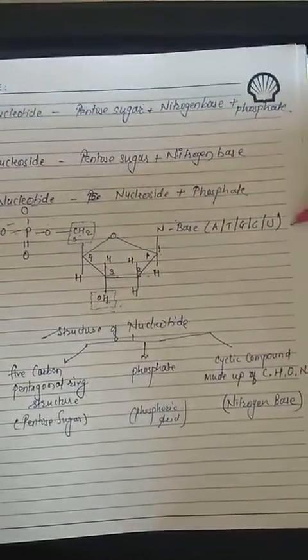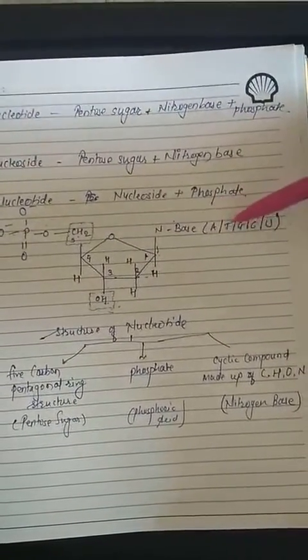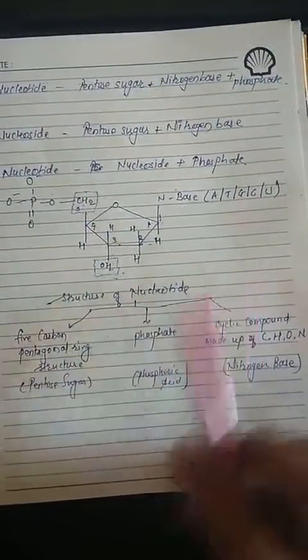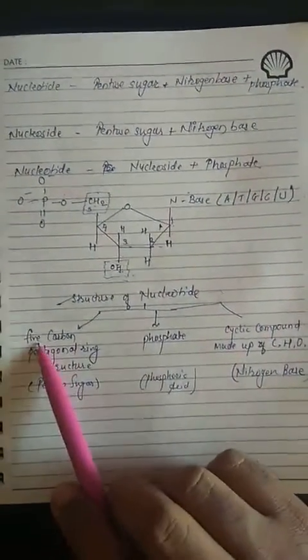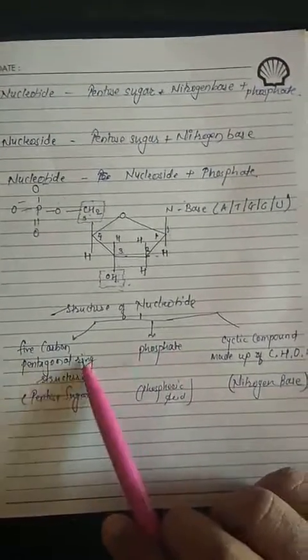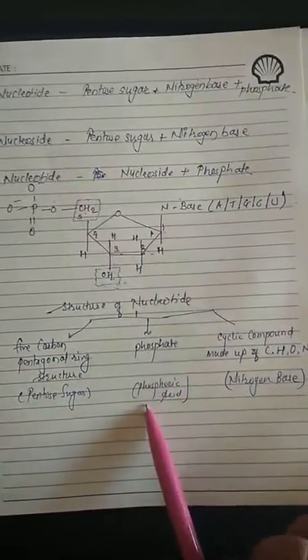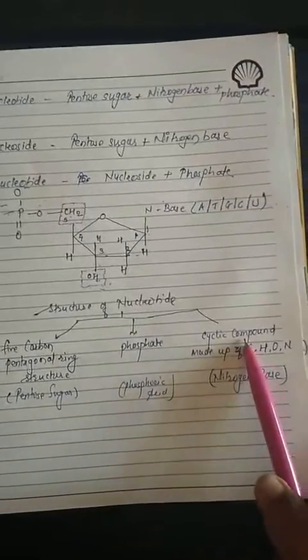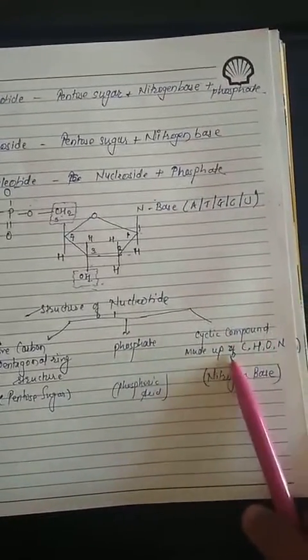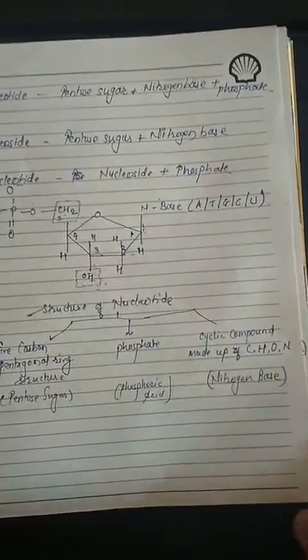In the case of RNA, thymine gets replaced with uracil. So in short, the structure of a nucleotide comprises a pentose sugar, a 5-carbon pentagonal ring, the phosphate, which is phosphoric acid, and the nitrogen bases, which are cyclic compounds made up of carbon, hydrogen, oxygen and nitrogen.